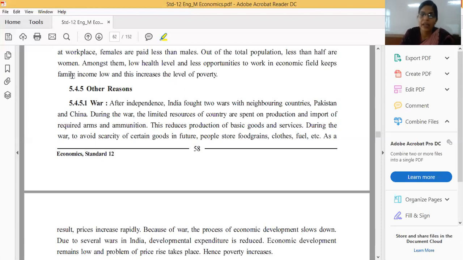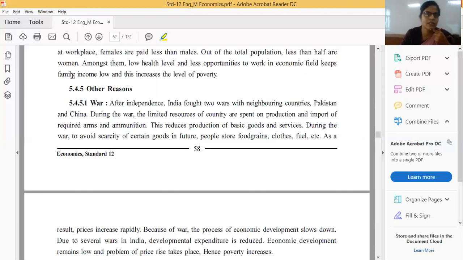Atomic energy also, at present, we imported modern technology from France. We imported fighter planes from France, and for that we have given a large amount of money to France.